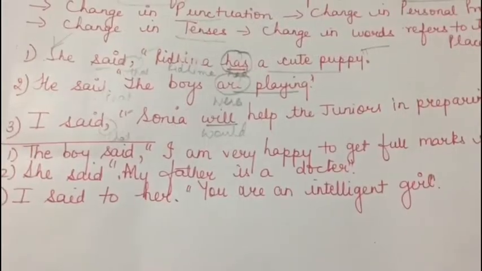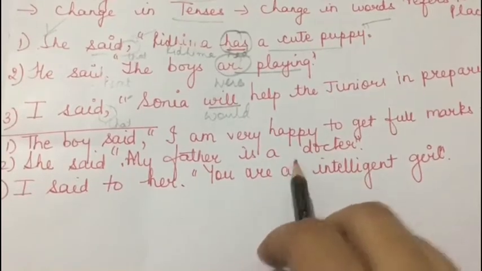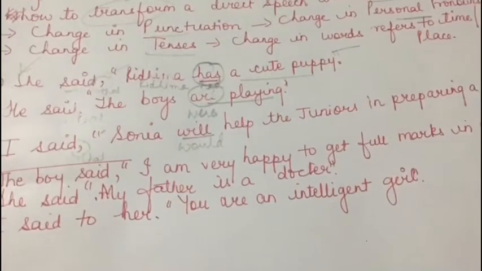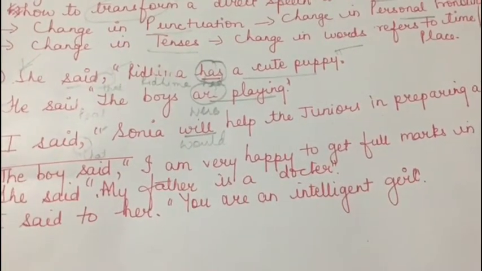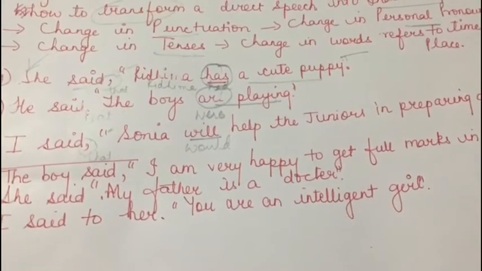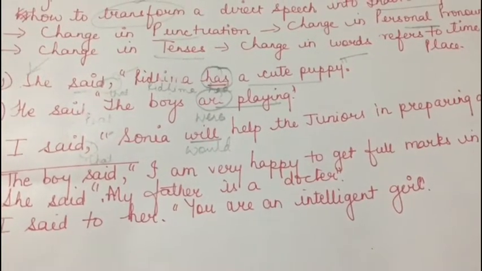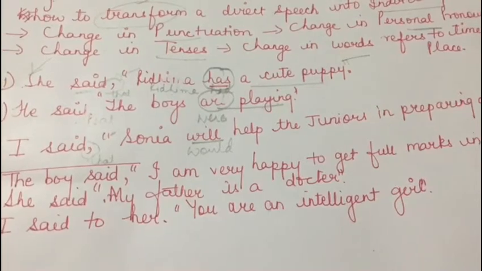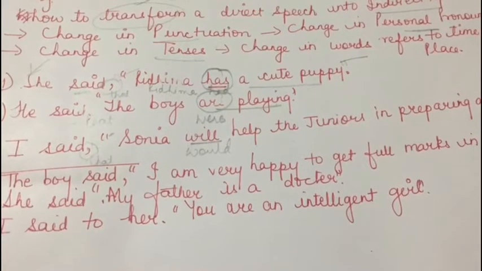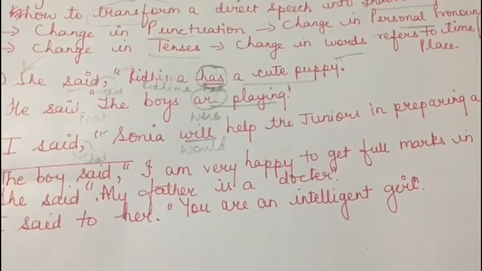Next is change in personal pronouns, which we'll take help of while converting a direct speech into indirect speech. So if the pronouns are first person, like I, my, me, mine, we, us, ours, they get changed into the person and the gender of the subject of the reporting verb. And if the pronouns are second person, like you, your, yours, then they get changed into the person and gender of the object of the reporting verb.